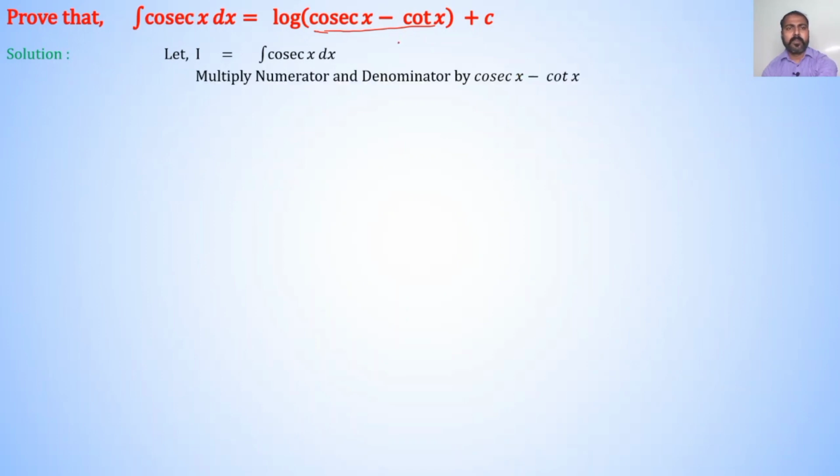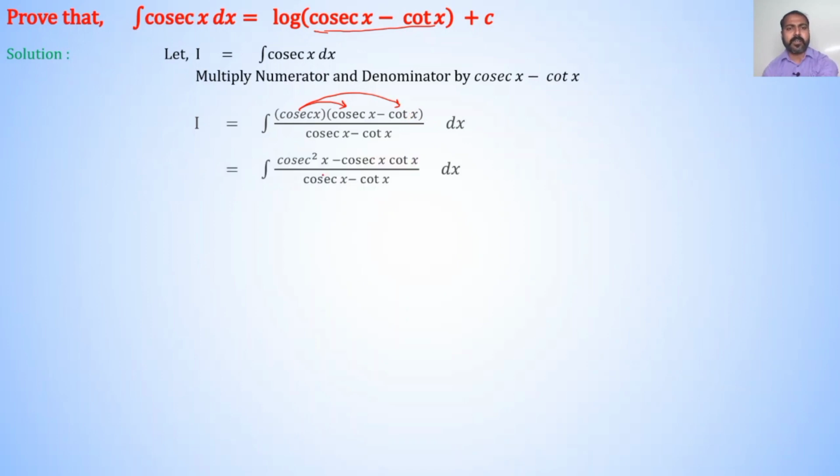Therefore, multiplying numerator and denominator by cosec x minus cot x, I is equal to integration of cosec x into cosec x minus cot x divided by cosec x minus cot x dx. On multiplication, cosec x into cosec x becomes cosec square x and cosec x into cot x becomes cosec x into cot x. Therefore, I is equal to integration of cosec square x minus cosec x into cot x divided by cosec x minus cot x dx.